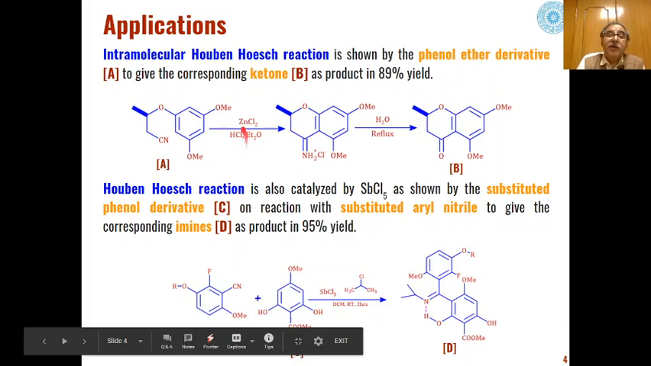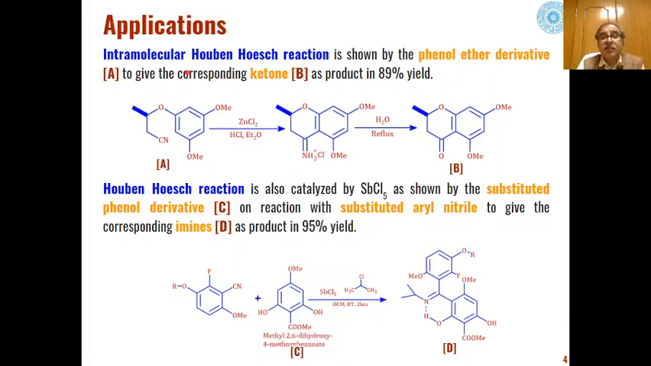Then some of the important applications of this reaction. One is that this Houben-Hoesch reaction can not only take place in an intermolecular fashion, but it can take place intramolecularly also, if the substrate is having both the reactants present in the molecule itself. For example, in this case you can see that in this phenol ether derivative we are having a nitrile moiety also and an aromatic ring also.